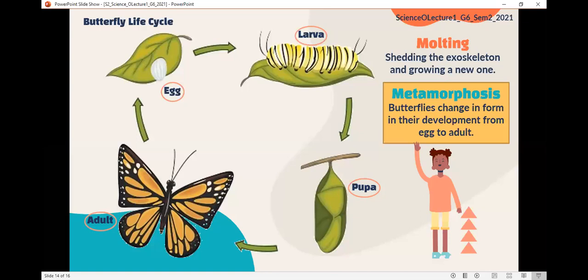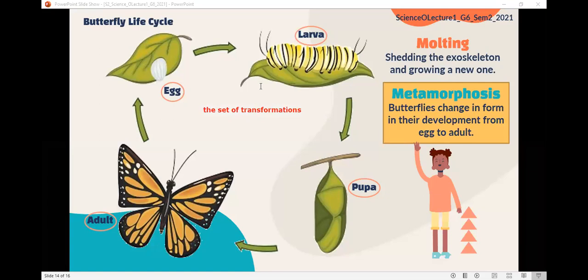To turn from a larva into an adult insect, it's the set of transformations which the larva goes through to become an adult. Excellent, bravo. I will write this for you. The set of transformations which the larva goes through to become an adult.